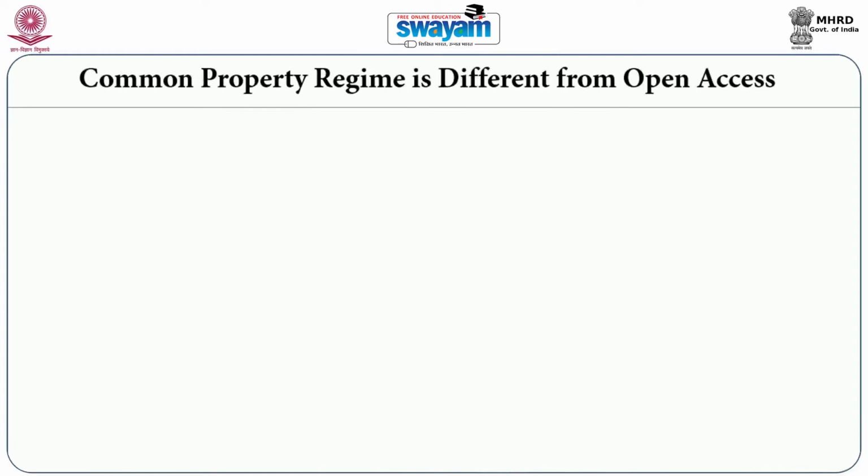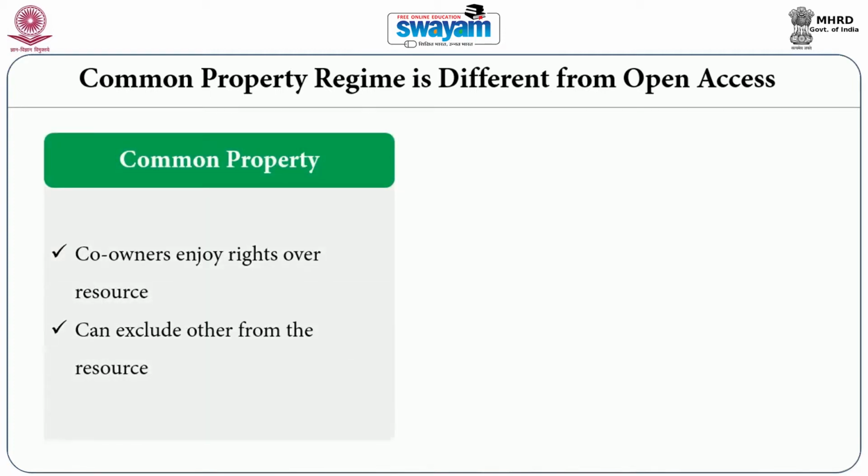So, let us see how these two management regimes are different from each other and what impact it has on the resource base. In the case of common property regime, the co-owners or the co-users enjoy exclusive right over the resource. As I just told, common property regimes are a kind of institutional arrangement where property rights are bestowed upon a group or a community. It is the group or the community which enjoys property right collectively, and because they hold rights over the resource collectively, they can exclude others, they can restrict others from using the resource.